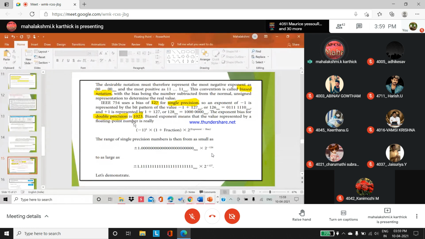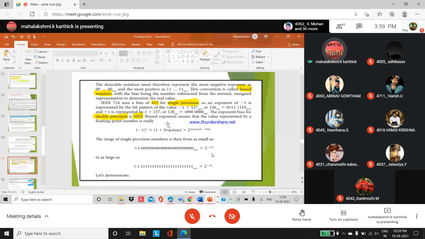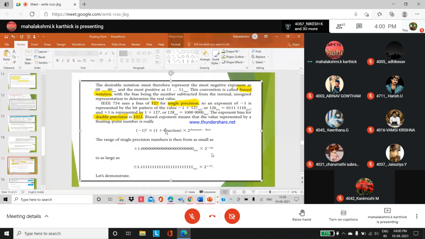I think now you got the point. How did they place the value 000? The fraction value, if it is a negative exponent, then you have to replace with 0, as we saw. After replacing with 0, you have to add 1. When you are adding 1, what value will you get?